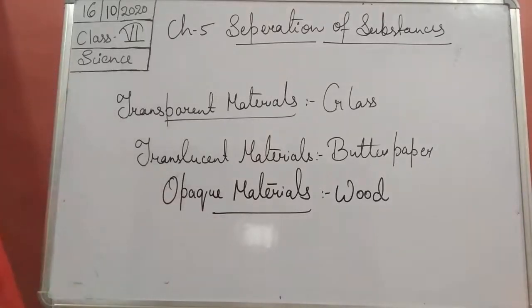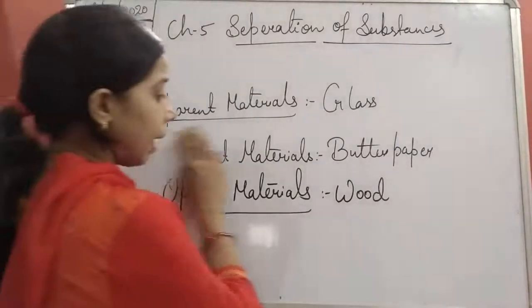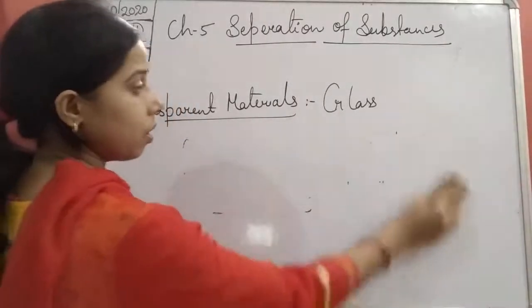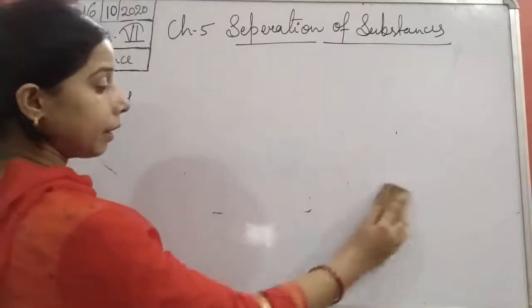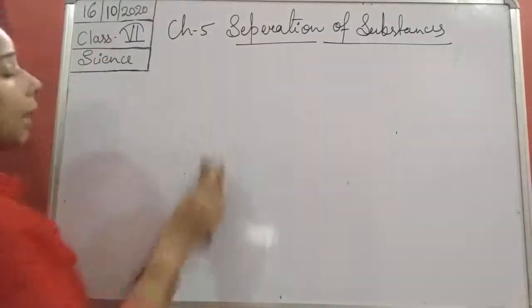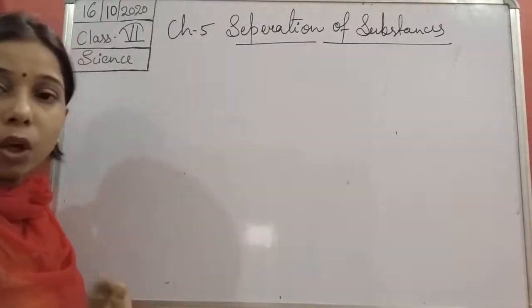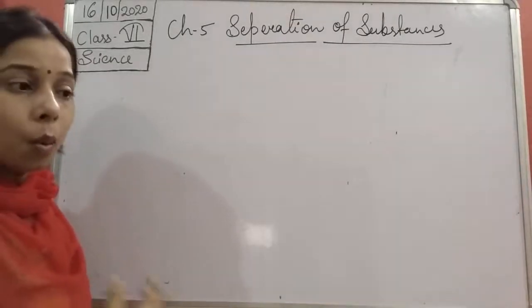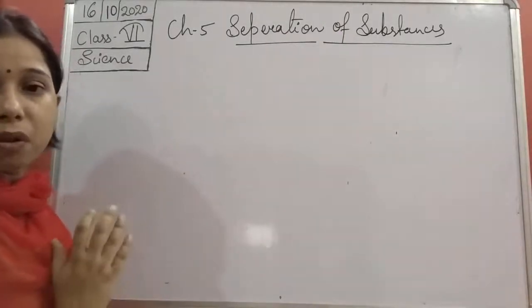Now not only this, students, but materials can be classified by another property, like whether they are lustrous or non-lustrous. You have heard about it. A material can be lustrous, which means it can be shining in appearance, that is luster, or it can be not shining in appearance, that is non-lustrous. So this was all about what a material is, what classification into groups is, and why there is a need for classification of materials.